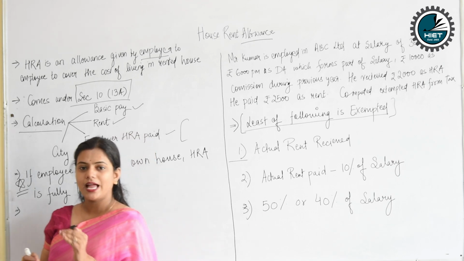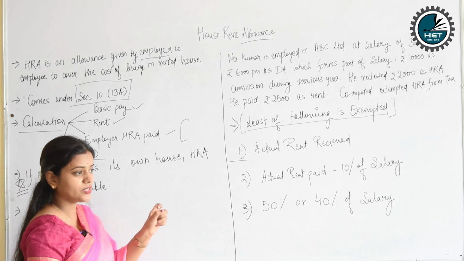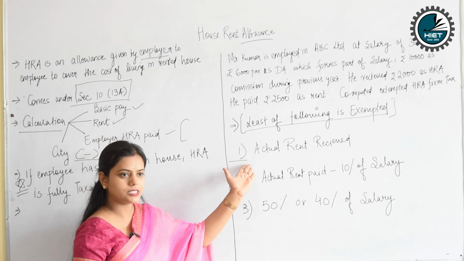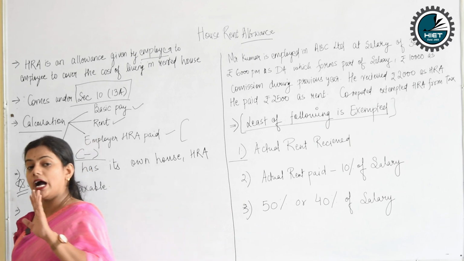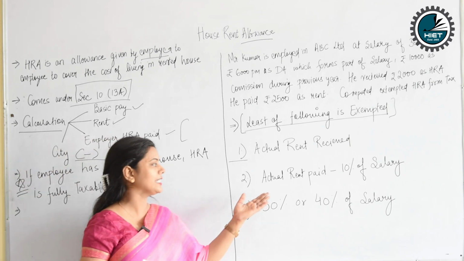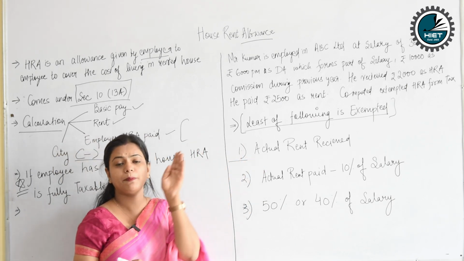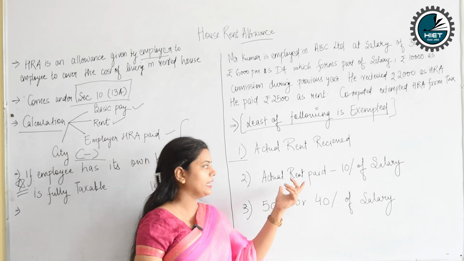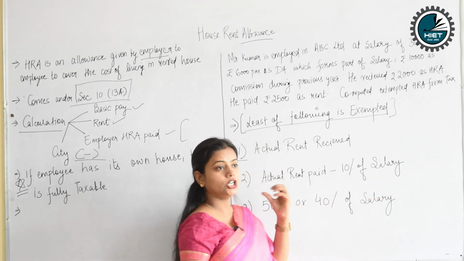First of all, the first point is actual rent received. You will be paid HRA, house rent allowance, by your employer. The amount of HRA received from your employer will be the first amount to be considered. The next is actual rent paid, for the accommodation which you have acquired. It may be more or less than the HRA, which is volatile in nature. And from the rent you pay, you have to deduct 10% of your salary to get the amount.